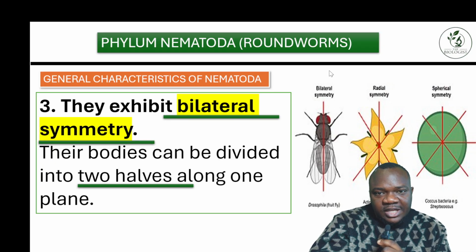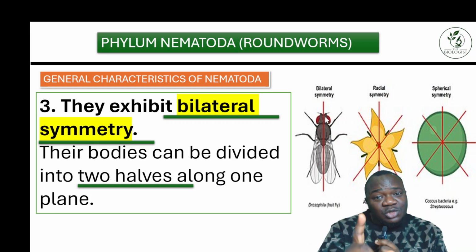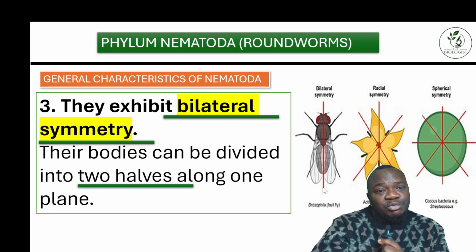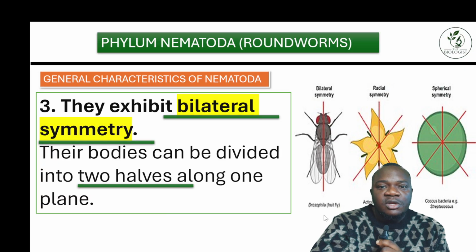Then you can see this bilateral. You can see how it looks like here. This is what it looks like, divided into two equal halves. Okay, so that's it. And don't get it twisted, I'm not telling you that this organism is an example of a nematode. I'm just giving you a description of how bilateral symmetry looks. That's what this image is all about.